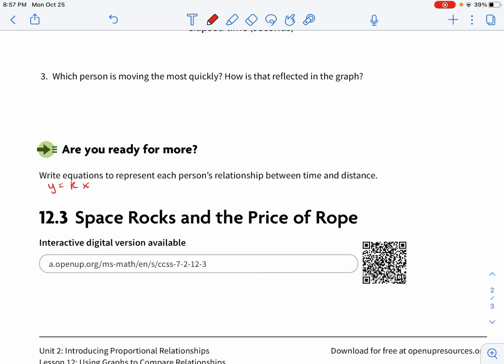So for Lynn, y is equal to 2.5x. This would be Lynn. So for Diego, y is equal to 5/3 x. So this is Diego.